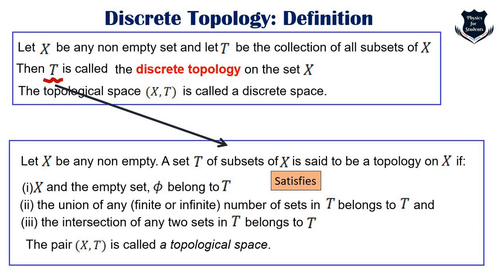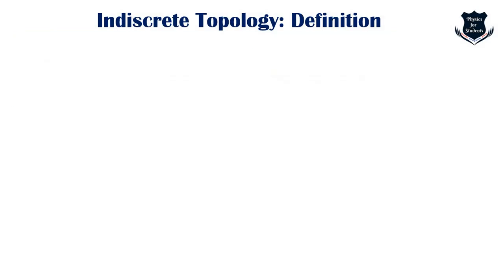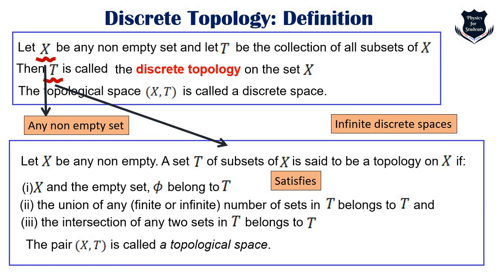This is the first definition, and that is why the pair (X, T) is called the topological space. Another thing you can note right here is that X is a non-empty set and it is a discrete space. So look into the first definition really before we go ahead and understand. This is the basic definition of discrete topology. Two things you need to take note of. First, how T satisfies these 3 points and definitions, and X is any non-empty set and it can have infinite discrete spaces.